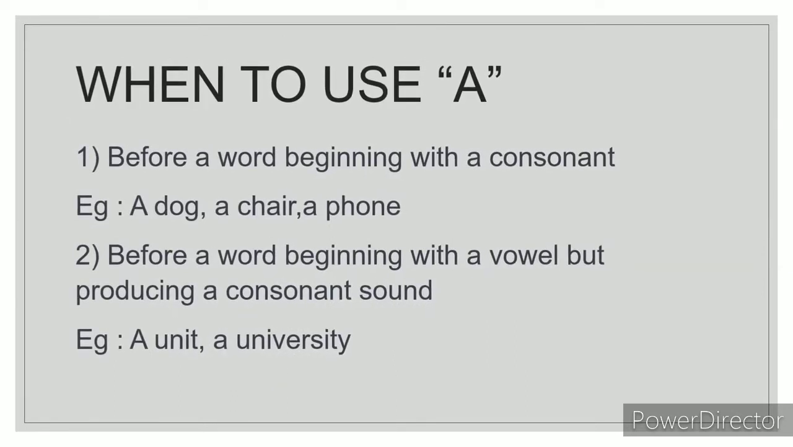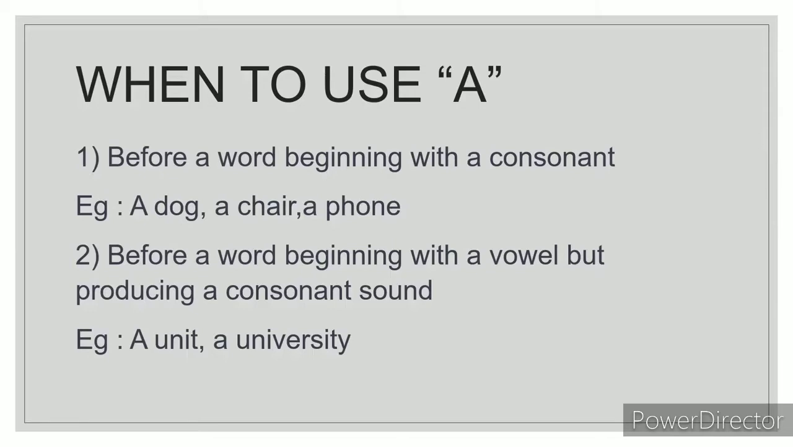When do we use a? Point number one, we have to use a before a word beginning with a consonant and producing a consonant sound. For example, dog. Dog begins with a consonant D and it produces a consonant sound. D. So a dog, a chair, a phone. These are all beginning with consonants.